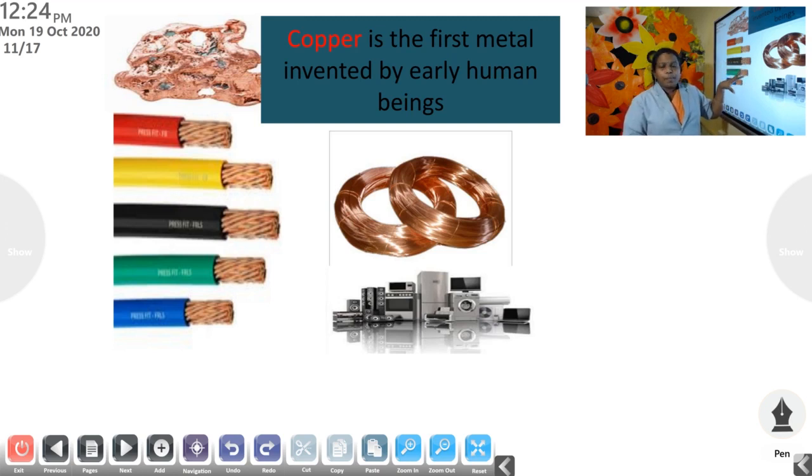One importance of copper is that it's a good conductor of electricity. So for making electrical wire and all, we use copper. Most electrical equipments contain copper. We know the importance of electronic equipments in today's world, we can't live without television and computer. So for making all these things, we need copper.